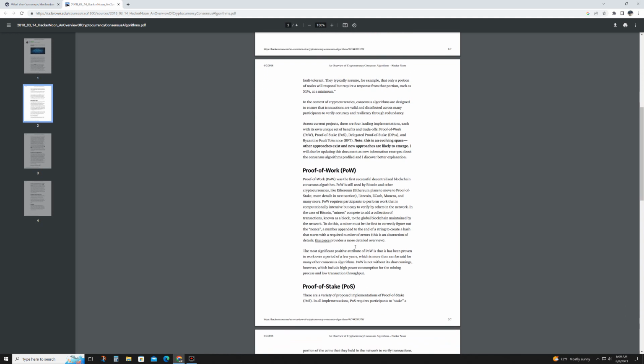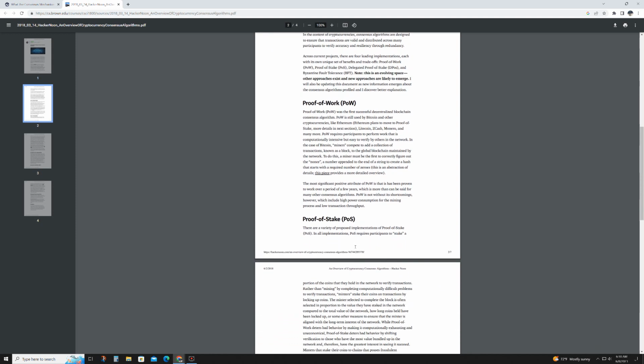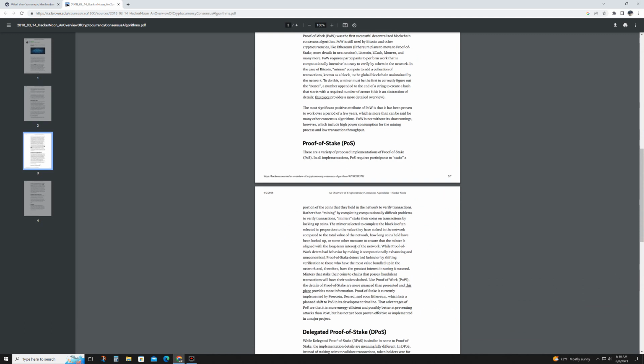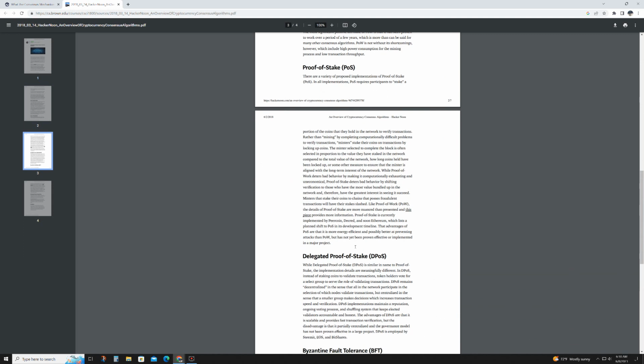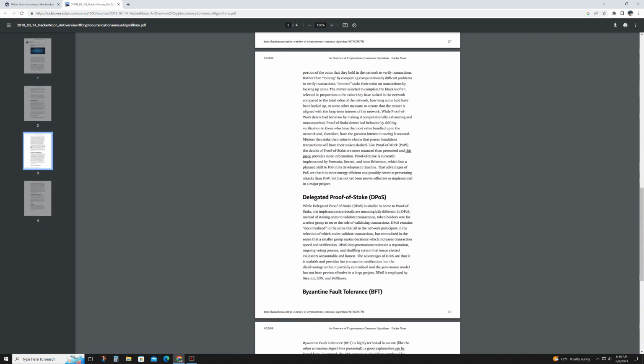It requires a 2/3 majority of replicas to agree on the order and validity of transactions before they are added to the blockchain. PBFT offers fast transaction finality but relies on a fixed set of validators, which limits its decentralization.